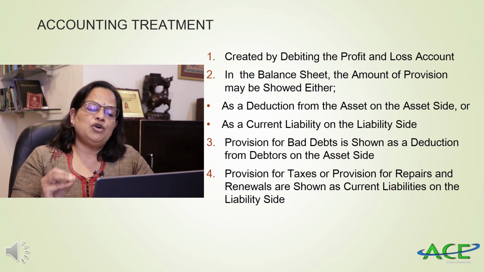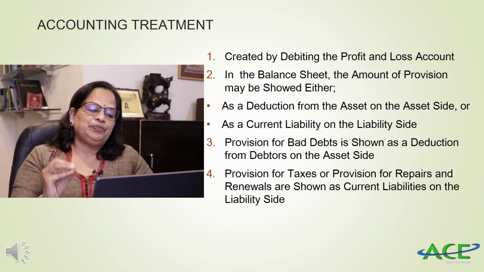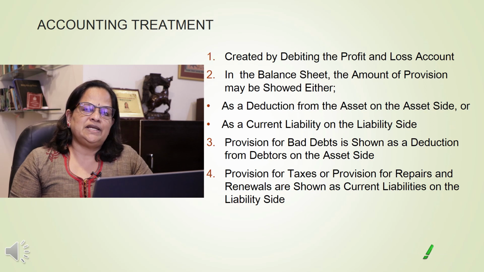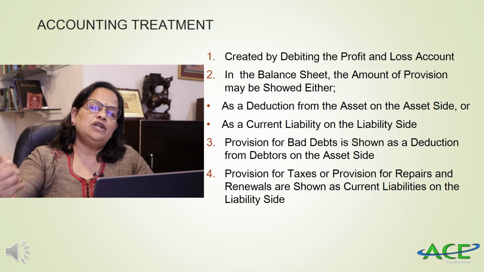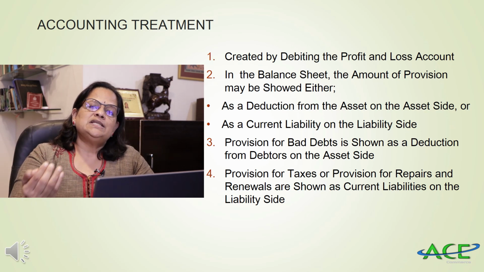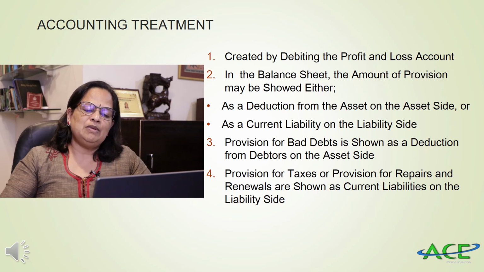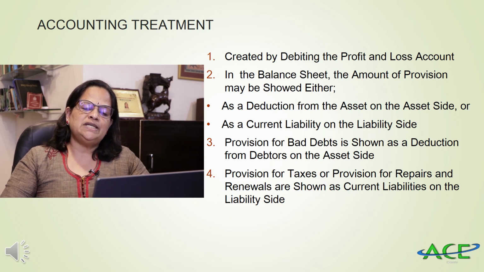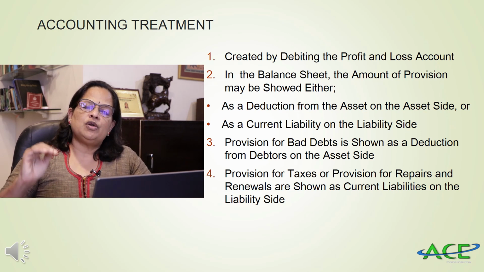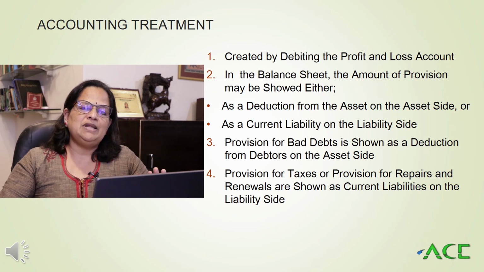In the balance sheet, amount of provision may be shown either as an asset or as a liability. So if it's an asset, as a deduction from the asset on the asset side. From debtors, if you're showing debtors, less provision for doubtful debts, the net value only will appear in the asset side. Whereas if the provision is a liability, then it will appear as a current liability on the liability side. So the example, provision for bad and doubtful debts is shown as a deduction from debtors on the asset side. But provision for taxes or provision for repairs and renewals are shown as current liabilities on the liability side of the balance sheet.